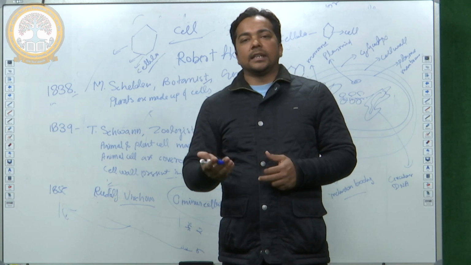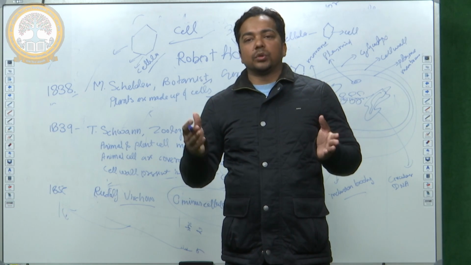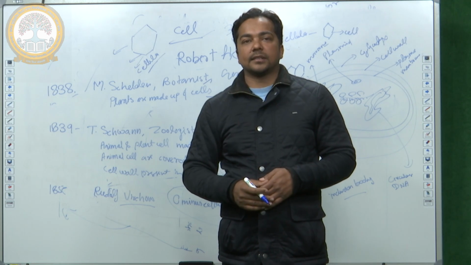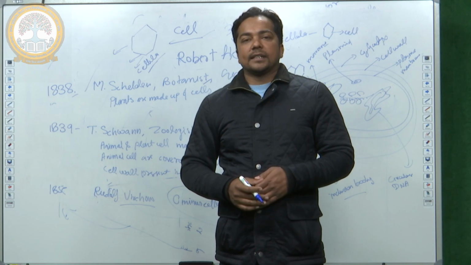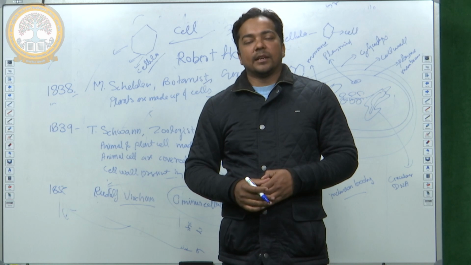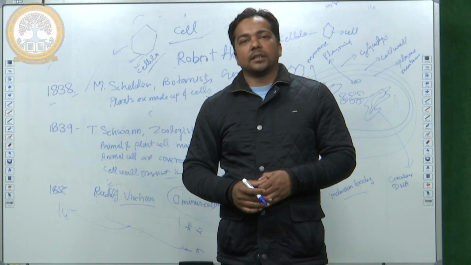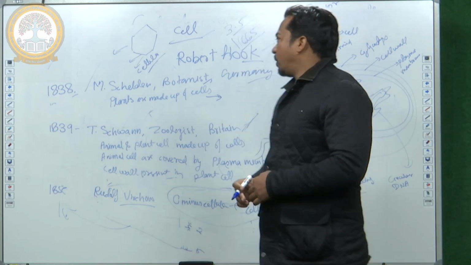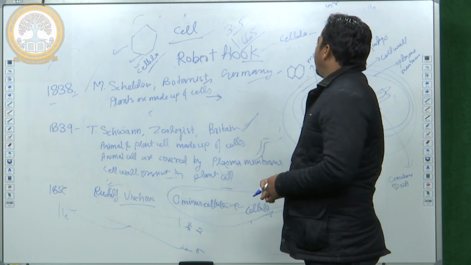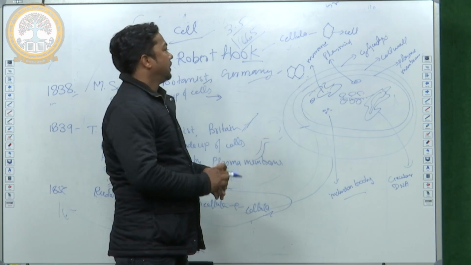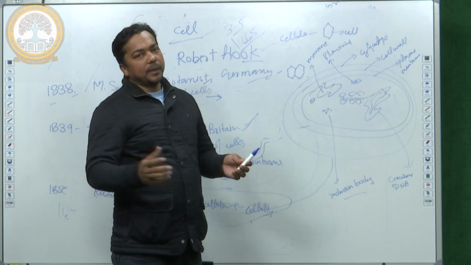After we know about cell and cell theory, we are going to study different types of cell. So cells are divided in two parts: prokaryotic cells and eukaryotic cells. Prokaryotic cells means lack of nucleus, and eukaryotic cells means well developed nucleus and well developed structural organization. Cell organelles are found in eukaryotic cells. When we study prokaryotic cells, we study bacteria.